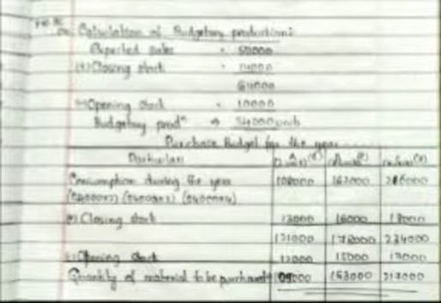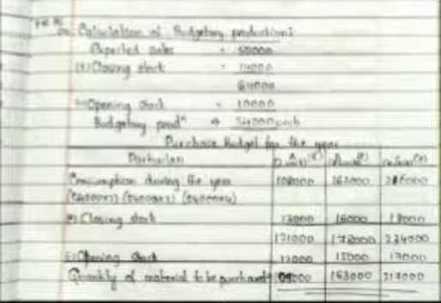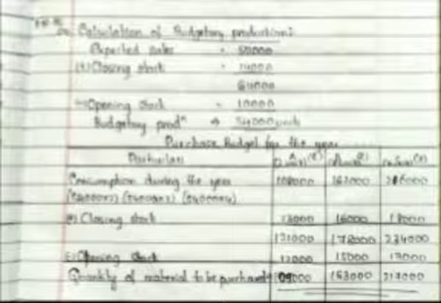Under this there are several types. Mainly the sales budget. Under the sales budget we are estimating the sales of a particular year, and next one is the production budget. Under the production budget we are estimating the production of a particular year, and the next one is the purchase budget, mainly for the purpose of materials purchase. And one more is the production cost budget. Production cost budget is nothing but estimating the cost of the production, the total cost for a production. Under the production budget you are estimating the units. Under the production cost you are estimating the cost.